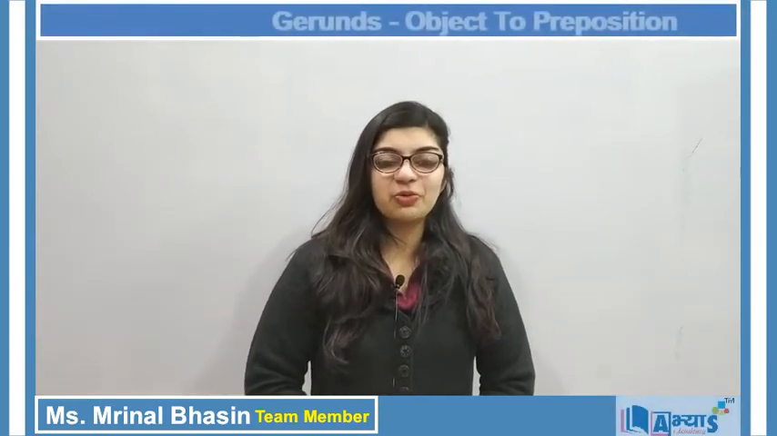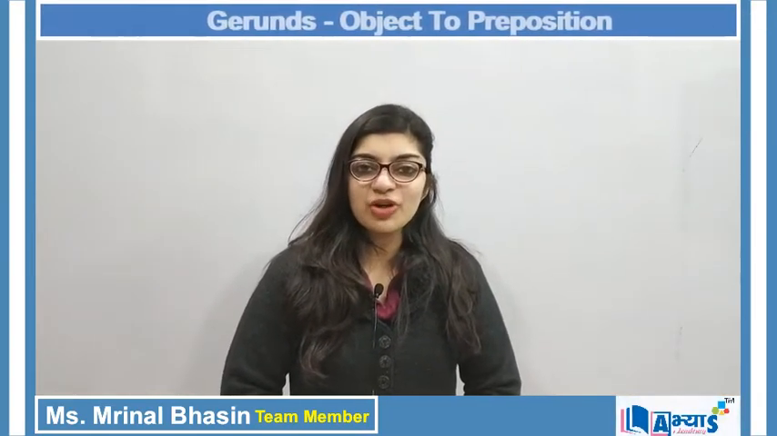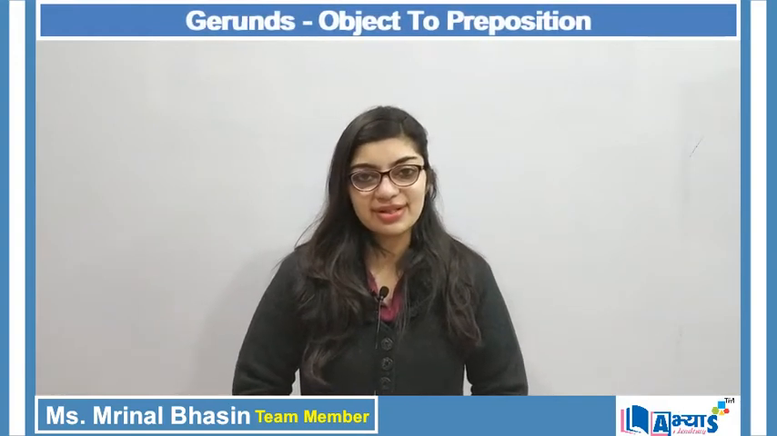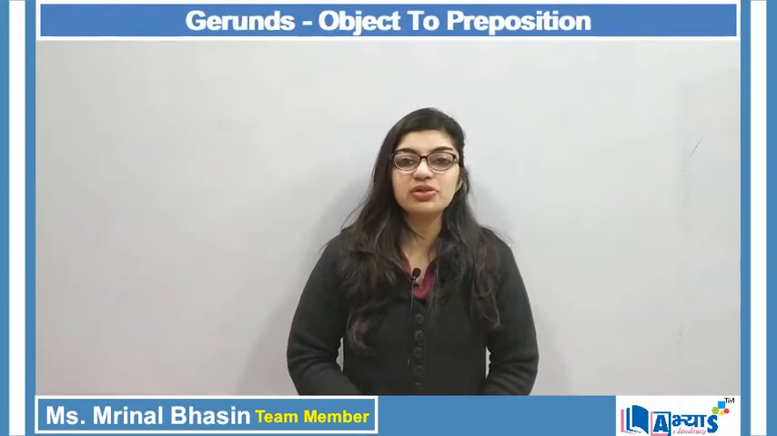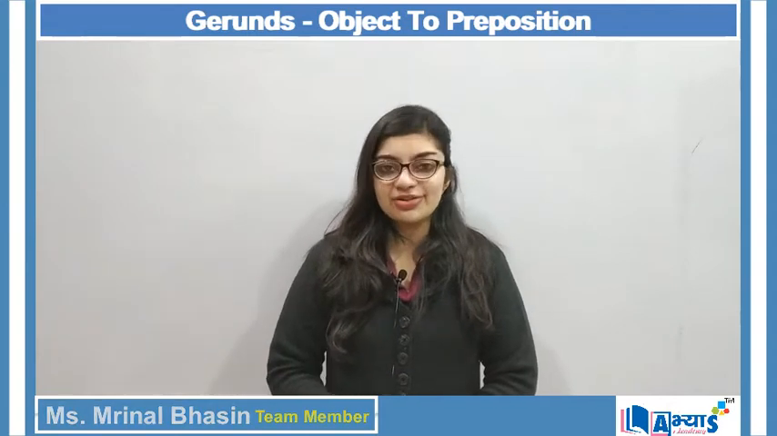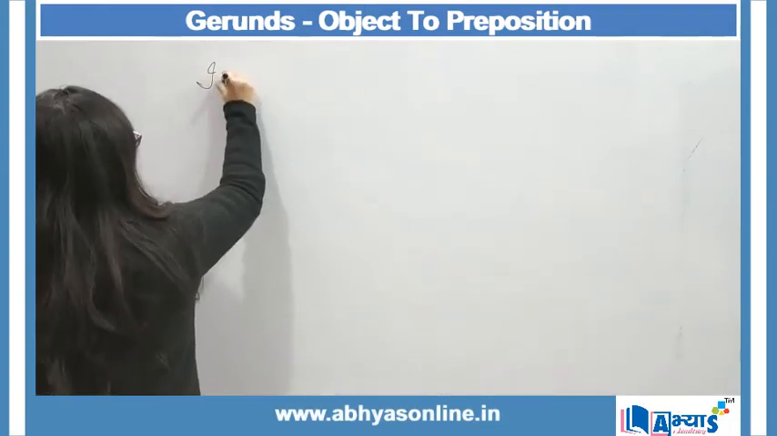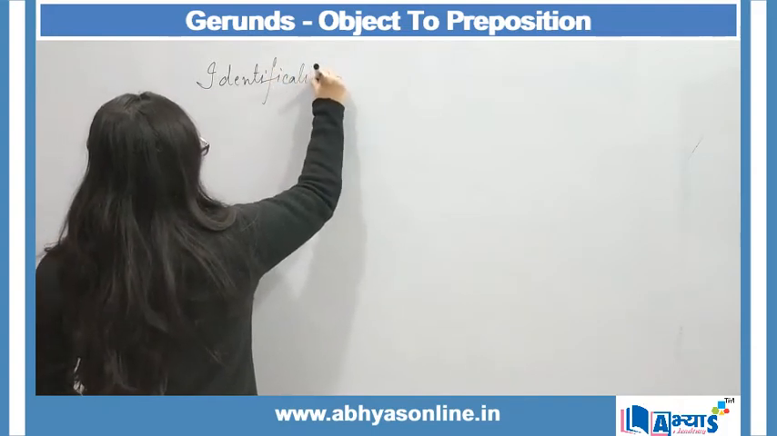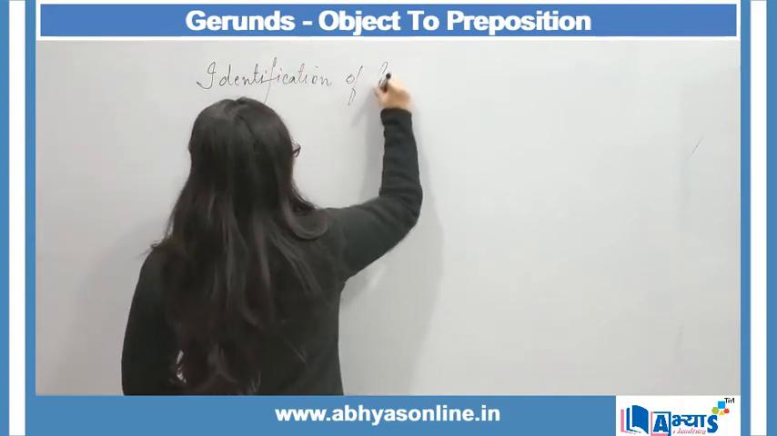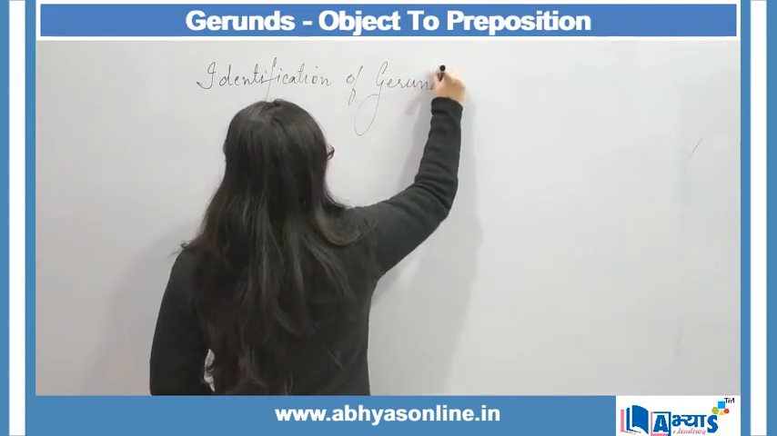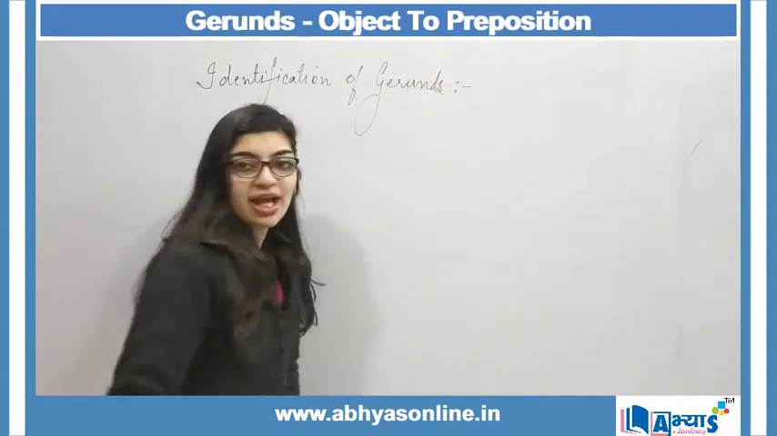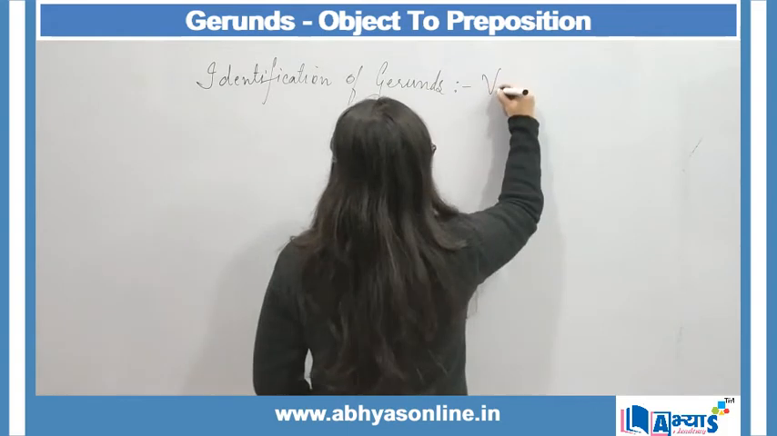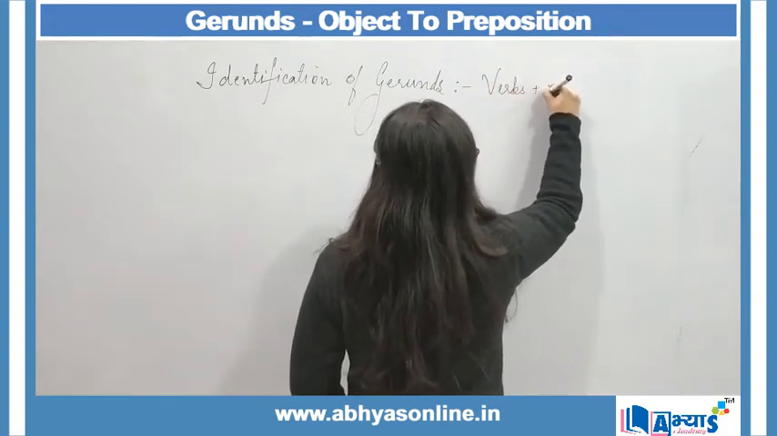Now in this video, we will be discussing a concept of English which is gerunds. Gerunds are all those verbs which end with ing. So how can you identify gerunds? First we will be discussing identification of gerunds. Gerunds are all those verbs which end with ing.